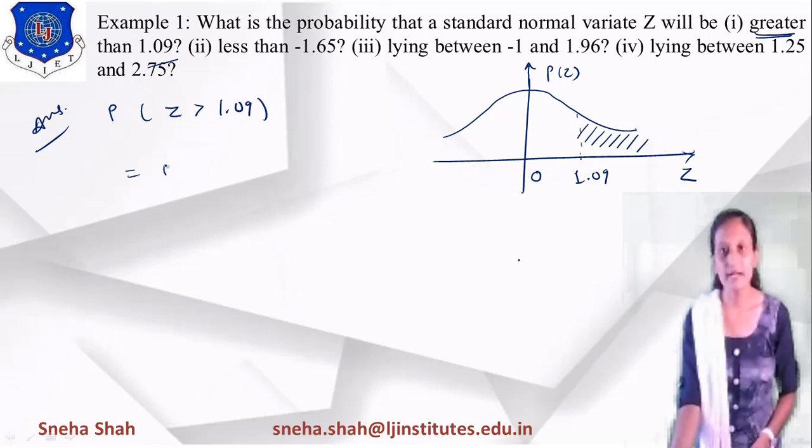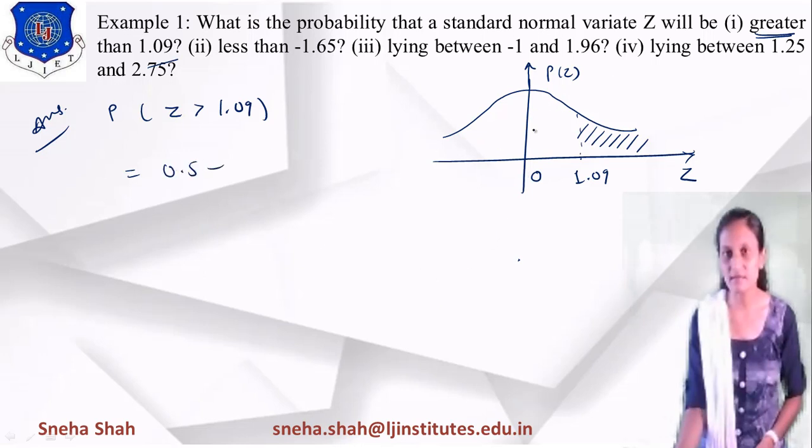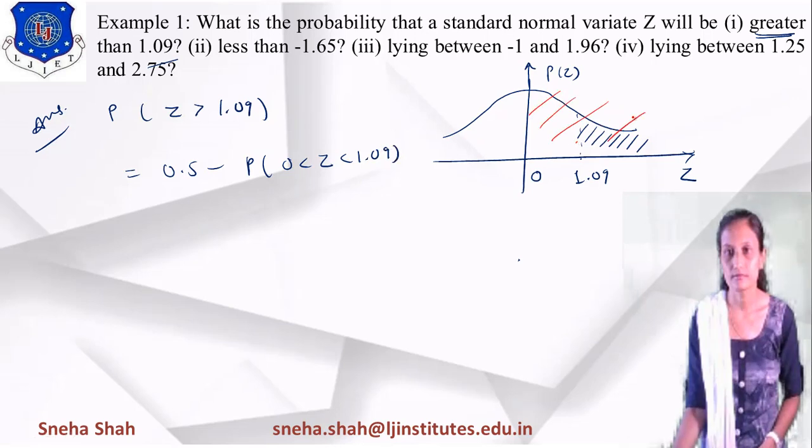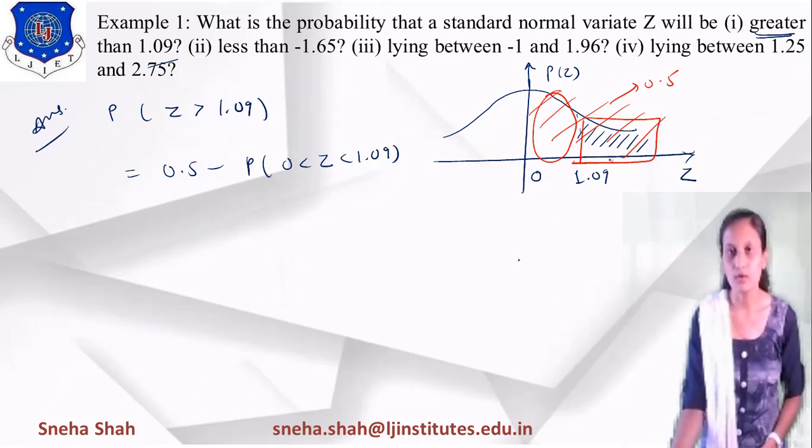So 0.5 minus the probability of z between 0 and 1.09. If I take this whole part and subtract this part, then we can find this particular part, right? The whole half's probability is 0.5, and from that we remove this particular part to find the remaining part, right?